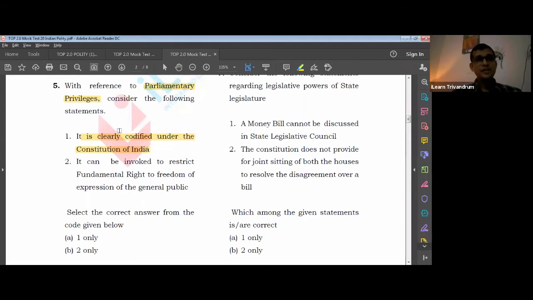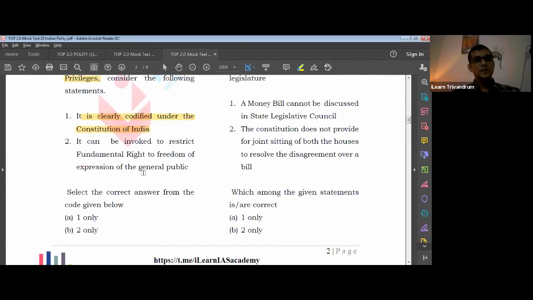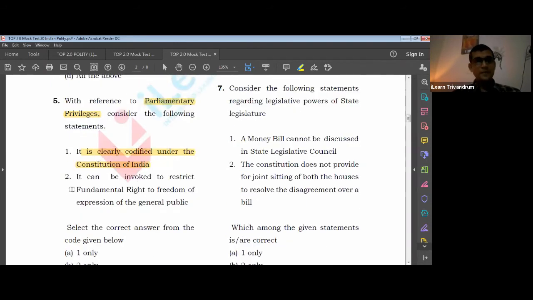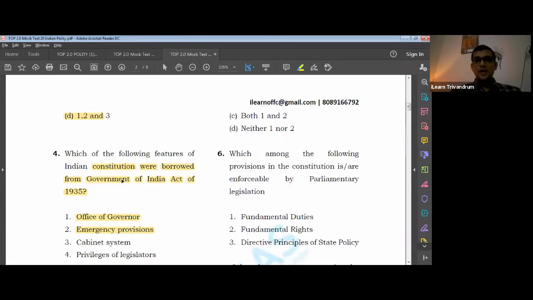So when there is a privilege, the parliament can definitely do actions which can, in a way, restrict the right of people's freedom of expression, such as publication. They can make a law saying that publication of the House proceedings is not allowed. So that is how they can restrict the fundamental rights. So for the fifth one, the answer would be B. Okay, next one is sixth.